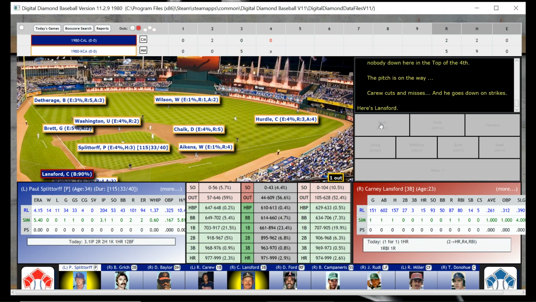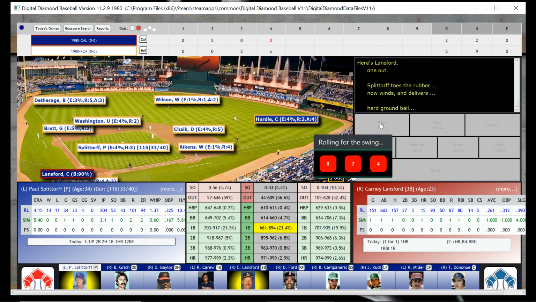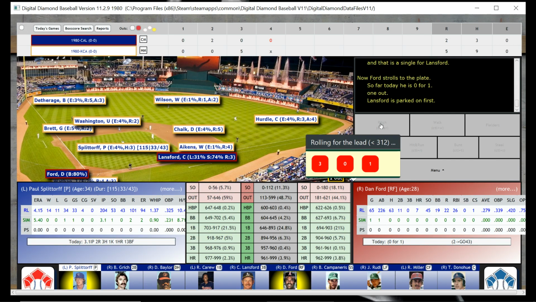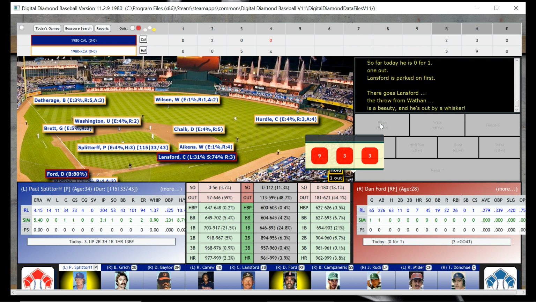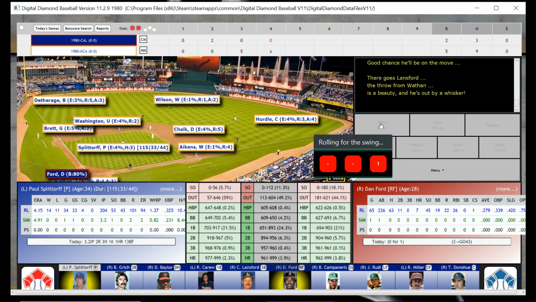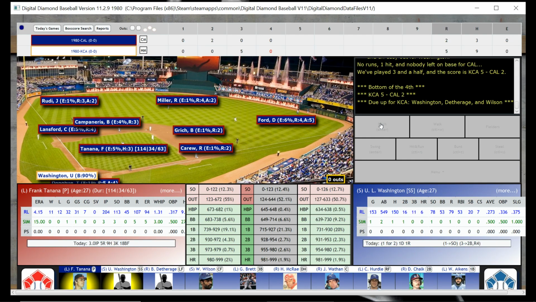Brings up Carney Lansford with one down. And that is going to be a single. So base hit for Carney Lansford with Dan Ford at the plate. And that is going to be what? I don't know what happened there. I have no idea. But there's 2 outs. That's all I know is there's nobody on and 2 outs. And now Dan Ford is at the plate. Maybe he tried to steal. That might have been what happened, and he wasn't successful.